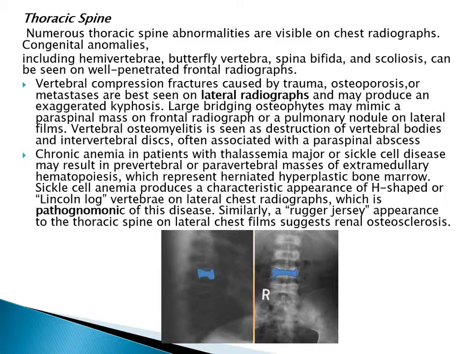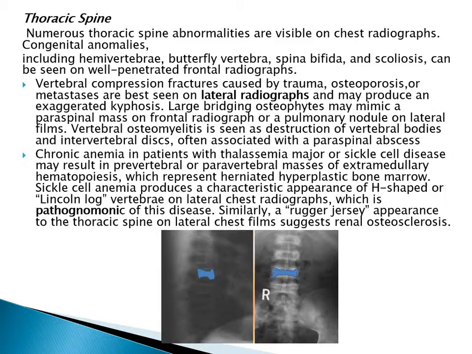Thoracic spine. Numerous thoracic spine abnormalities are visible on chest radiograph. Congenital anomalies such as hemivertebra, butterfly vertebra, spina bifida, and scoliosis can be seen on well-penetrated frontal radiograph. Vertebral compression fractures caused by trauma, osteoporosis, metastasis are best seen on lateral radiograph and may produce exaggerated kyphosis.